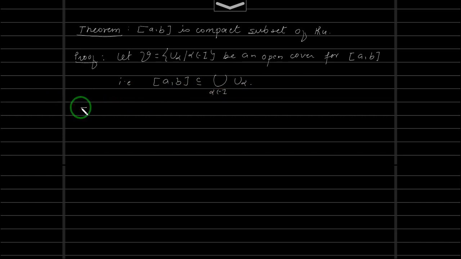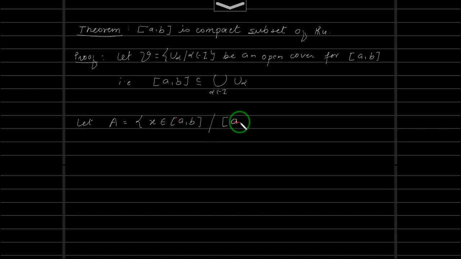Alright, so to show that there is a finite subcover, let us take a set and we will use the least upper bound property. Say A is equal to the set of all those elements x belonging to [a, b]. So we are taking this [a, b] and we are taking all those elements in [a, b] such that